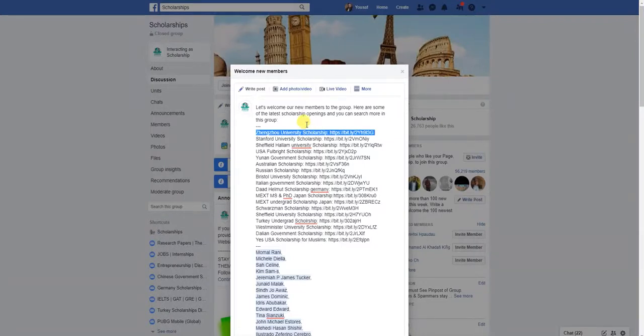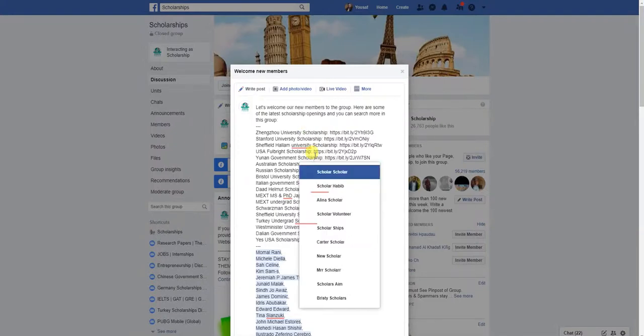So even if the scholarship is not open, you can still post it in the group, but make sure the title says that this scholarship is expected to open in this month, next year, or this year. Then go through this article to find out which documents you will need to apply and what the expected application procedure will be. So the students will try ahead of time to get familiar with the application procedure of this upcoming scholarship.